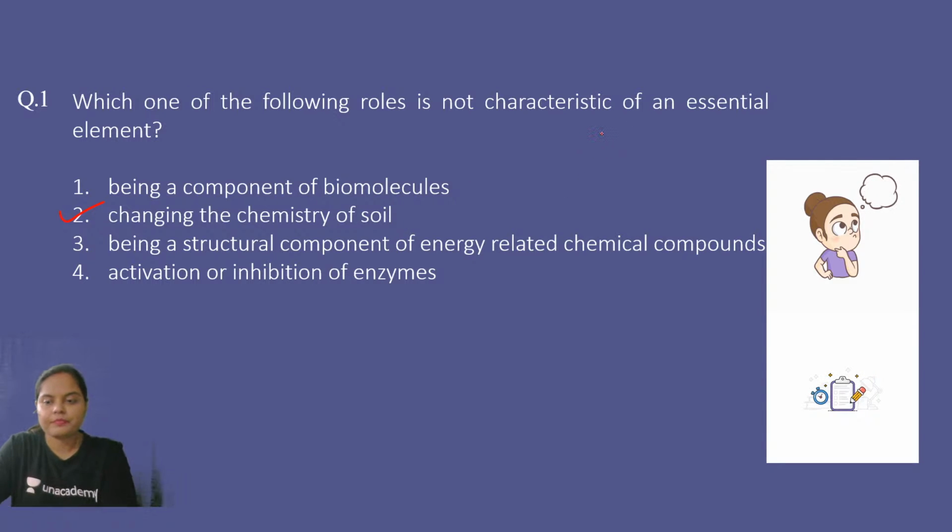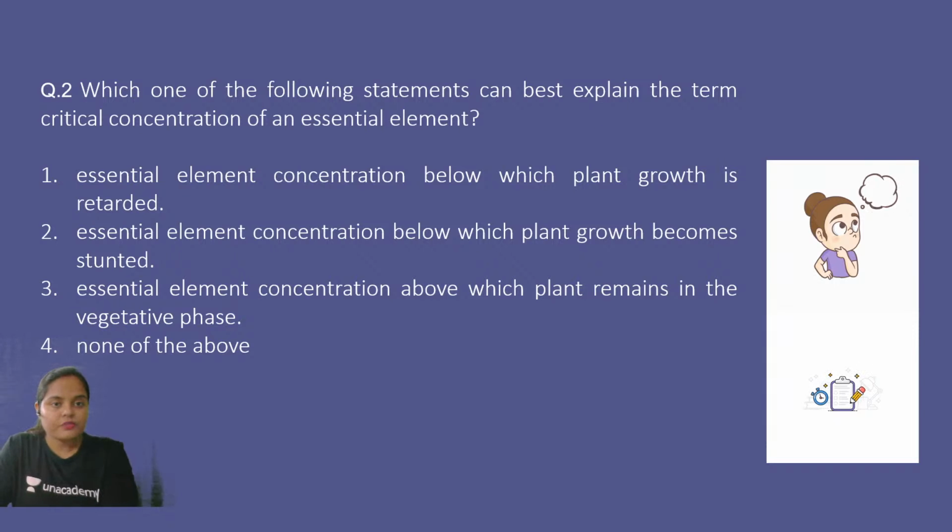Next. Which one of the following statements can best explain the term critical concentration of an essential element? Essential element concentration below which plant growth is retarded. Essential element concentration below which plant growth becomes stunted. Essential element concentration above which plant remains in the vegetative phase, or none of the above. Which one can best explain the term critical concentration?